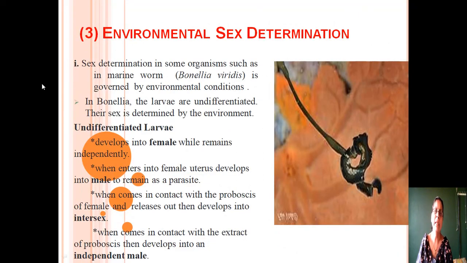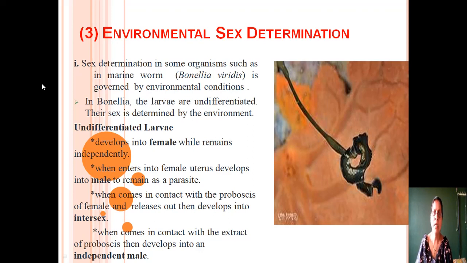Next come to environmental sex determination. When the environment is responsible for the determination of sex, then that is known as environmental sex determination. Sex determination in some organisms, such as in a marine worm named Bonellia viridis, is done by the environment.